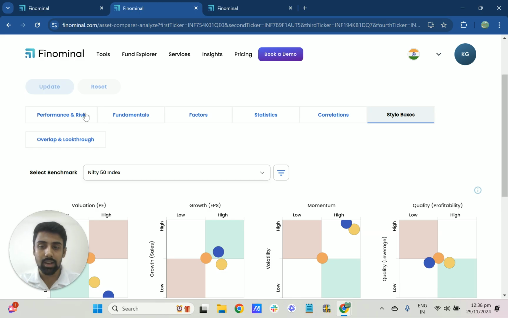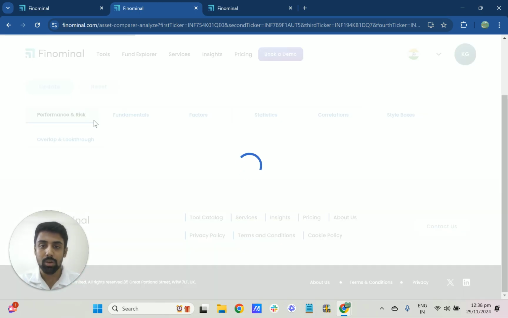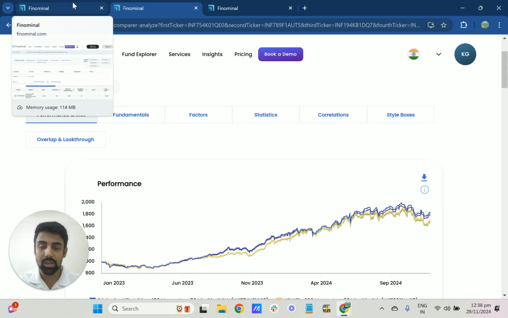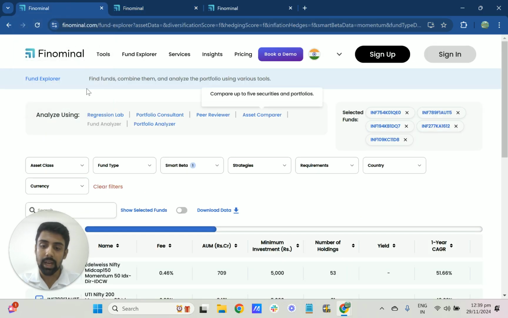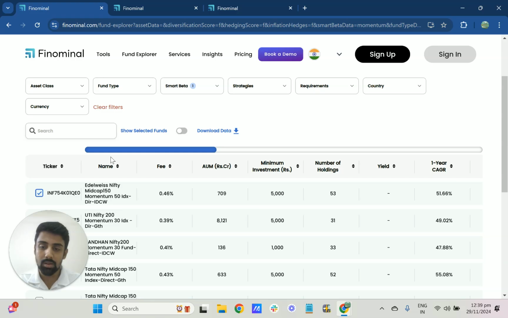And I think that brings us to the end of the video. What we saw initially was that there are not a lot of active momentum funds in India, which is something to think about, especially for fund managers, to give more diversity in the momentum factor space.